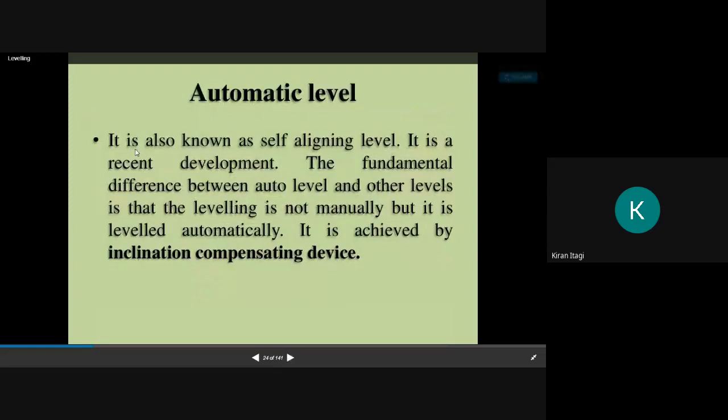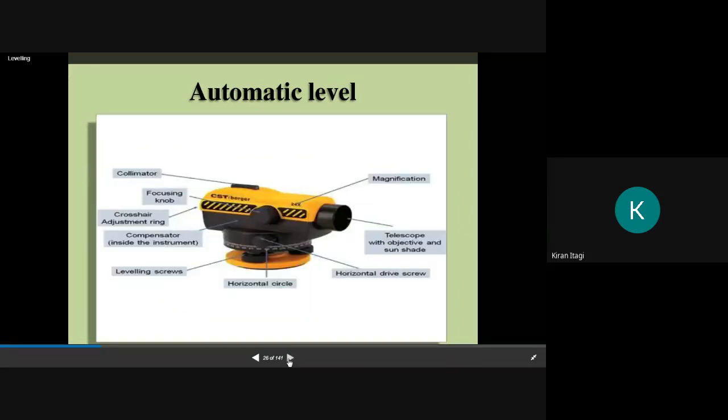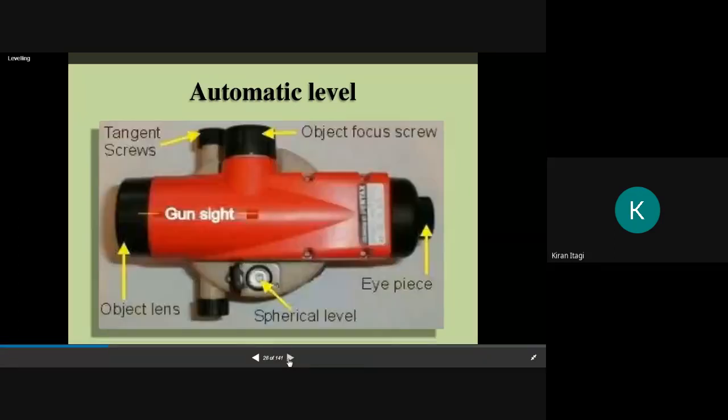And we have our auto level or automatic level. It is known as the self-aligning level. It is a recent development. The fundamental difference between the auto level and other levels is that the leveling is not done manually, but it is leveled automatically. So this is the auto level. Later on, you can go through the images.